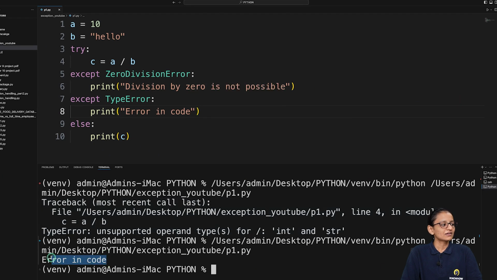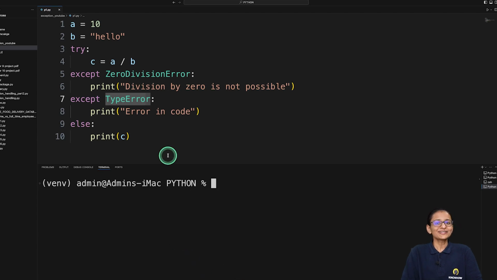So here it is saying that at this point, C equal to A divided by B, the 0 division error does not occur, but an error occurs because of the difference between two types of variable. This is a string variable and this is an integer variable. So this is called a type error, and it is printing the result like this, error in code. So this way you can handle an inbuilt exception.